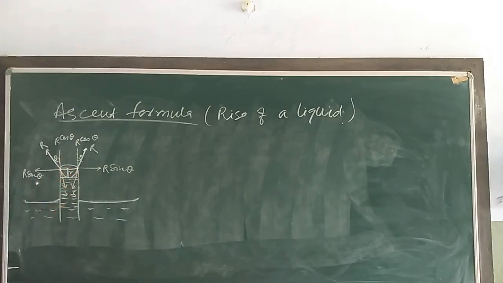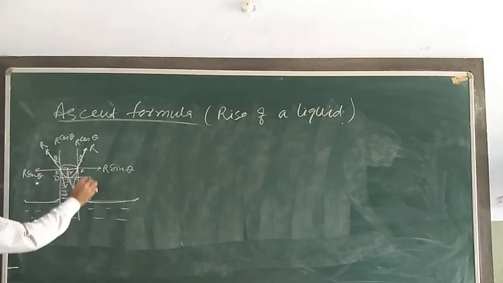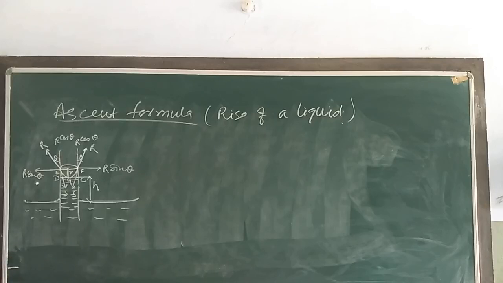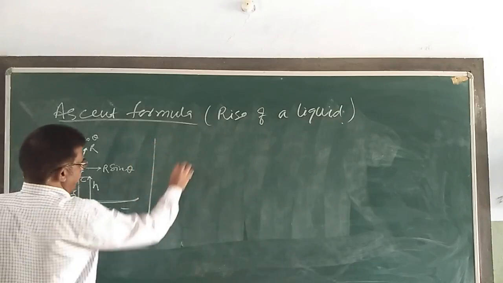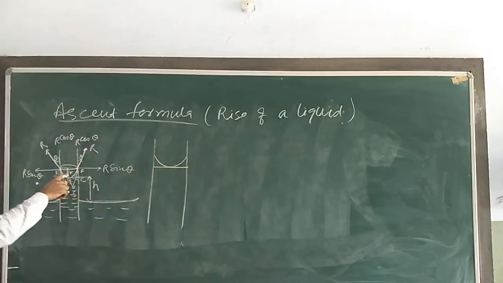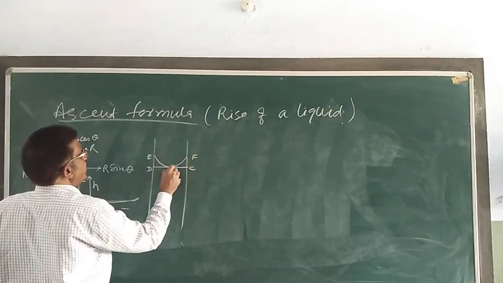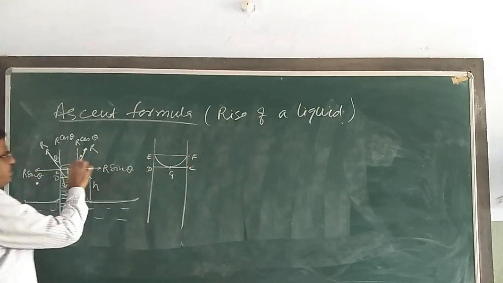Now this surface here, E, F, here is G, here is C, D, E, F. Now the height up to which the water rises here is H. Okay, I can say here, in this manner, the water level rises something like this: C, D, E, F, and here it is G. See this figure separately.